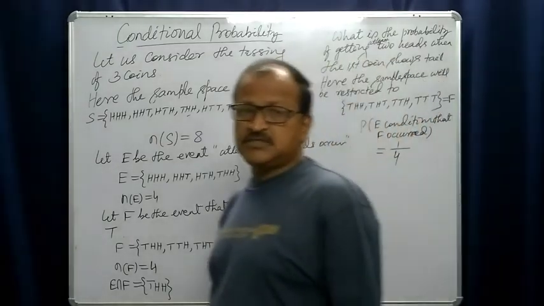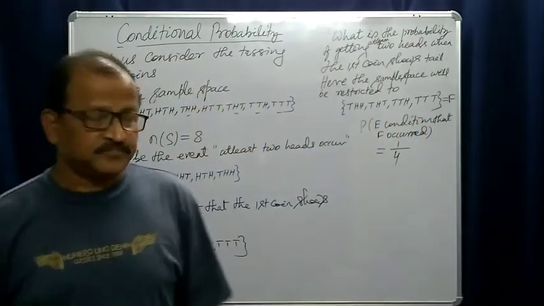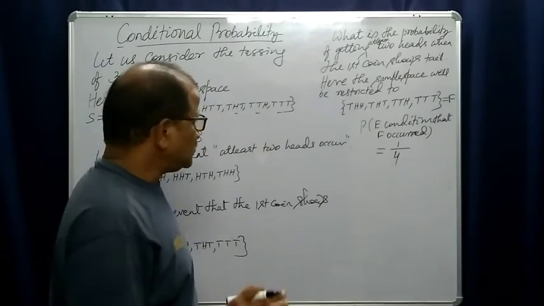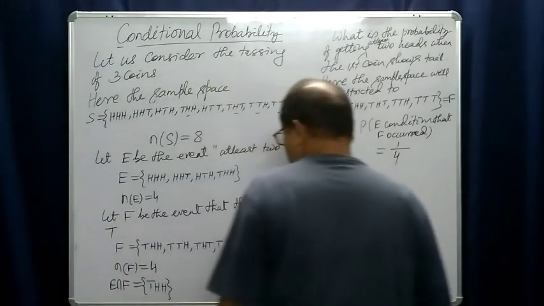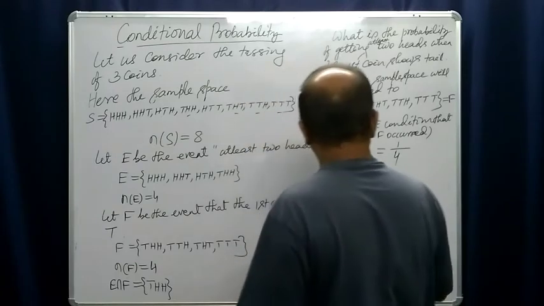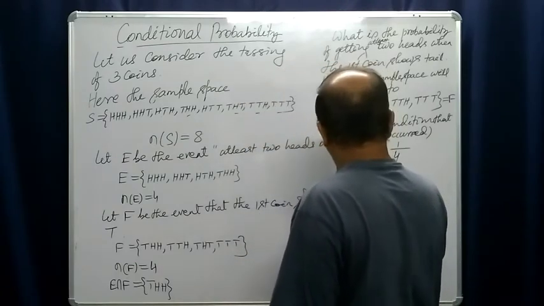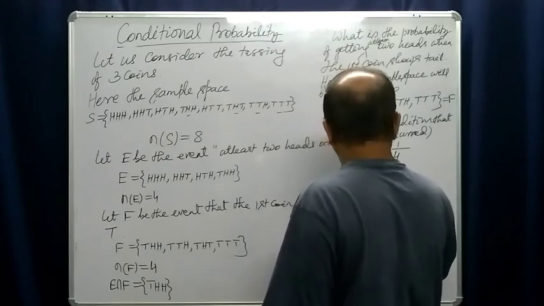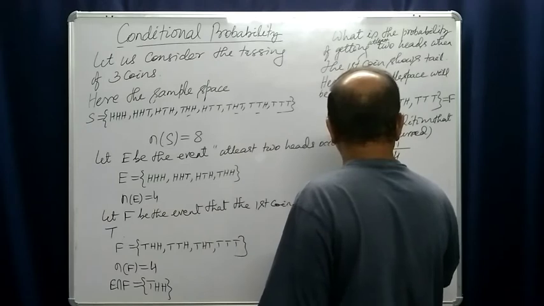Yes, it is 1 by 4. So this is the conditional probability. Actually, we can say that it is the cardinality of E intersection F by cardinality of F.